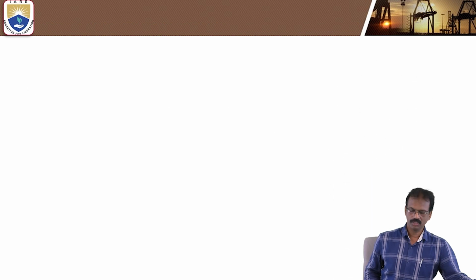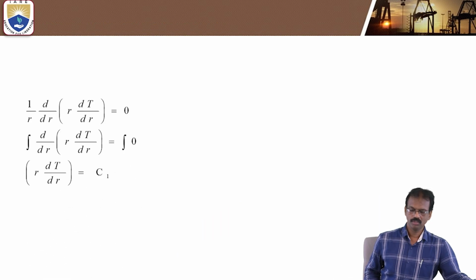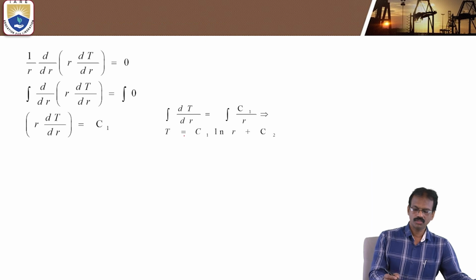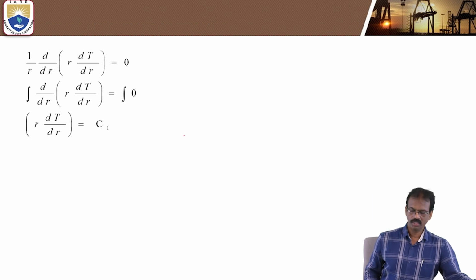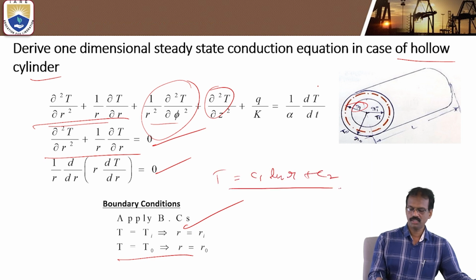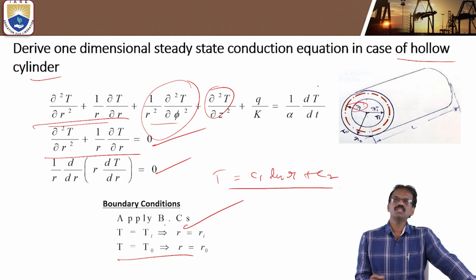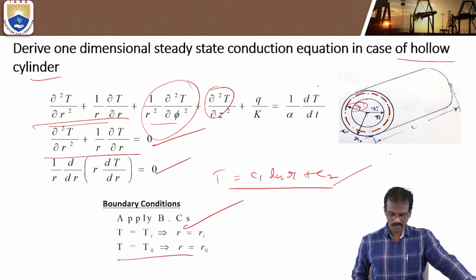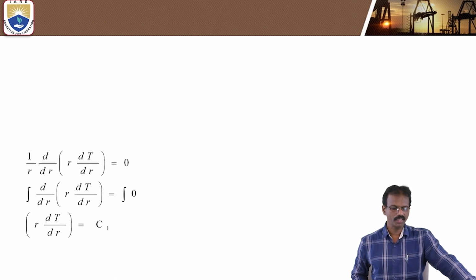So that general equation is T is equal to C1 ln R plus C2. So this is the general equation. By using these boundary conditions, if you apply the boundary conditions in this equation, you will get the temperature profile, temperature formula like this one.